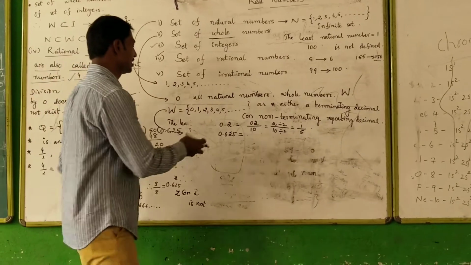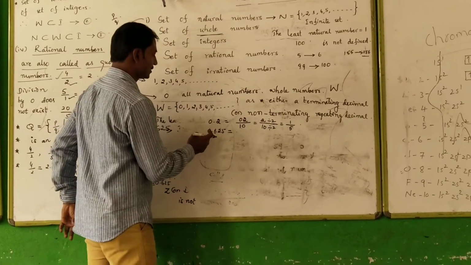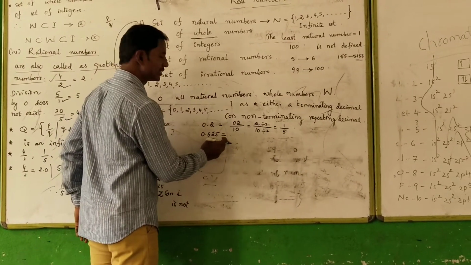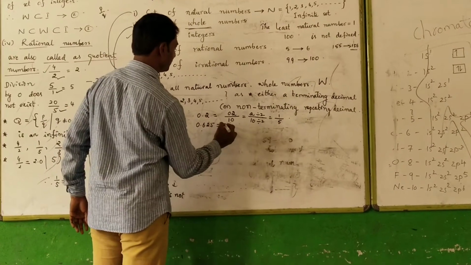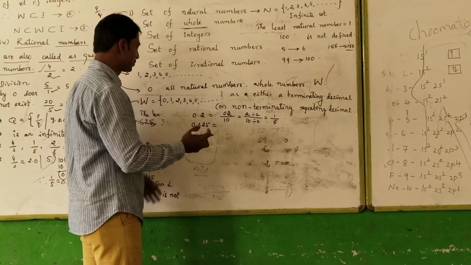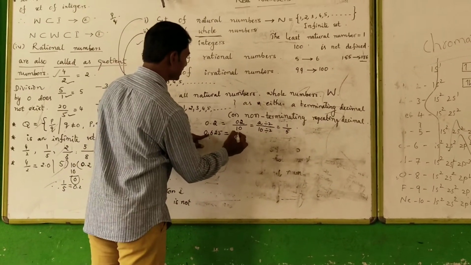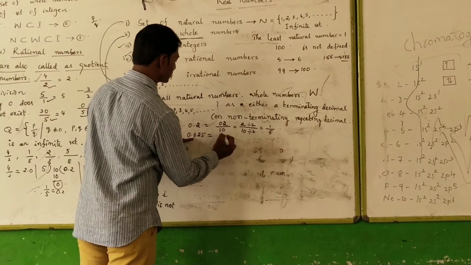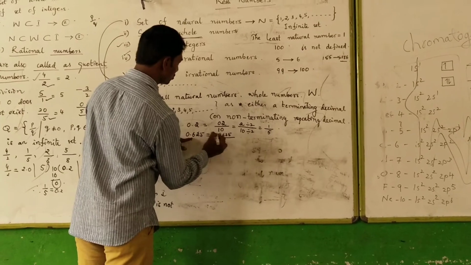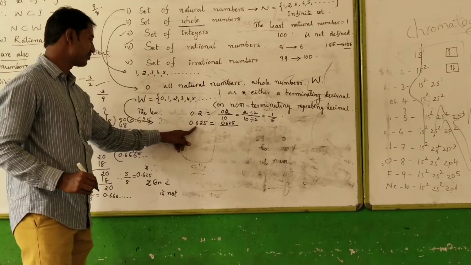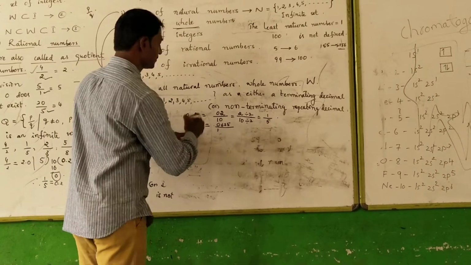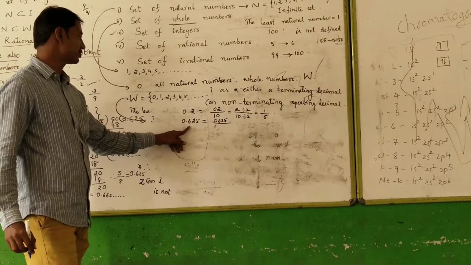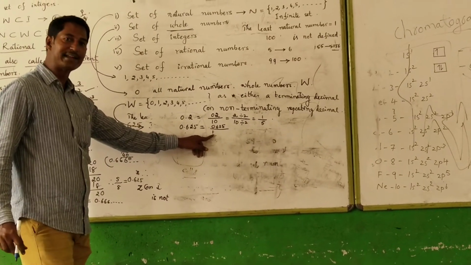So similarly, we write 0.625 in the form of a rational number. As per the explanation, first we need to eliminate the decimal point in the number. So 0625 divided by, in the denominator according to the explanation, 1 we need to write down.